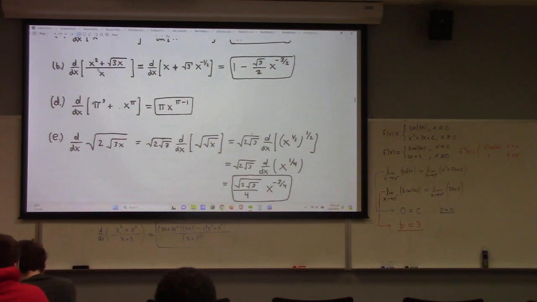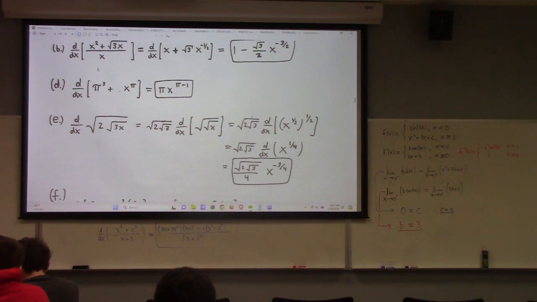This one, part E, is a lot like what we just went through in the math battle, right? When we've got the square root of 2 times the square root of 3x, this becomes the square root of 3 times the square root of x. Then I can pull out the square root of 2 times the square root of 3. So I've just pulled this constant out, and I'm left with x to the 1/2 to the 1/2, also known as x to the quarter, which I can differentiate, and I get this.